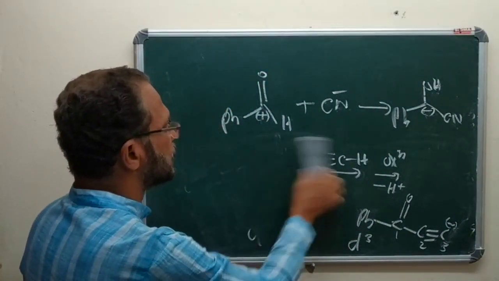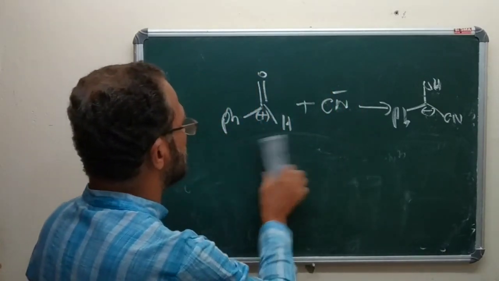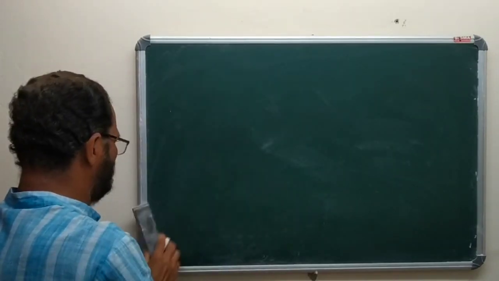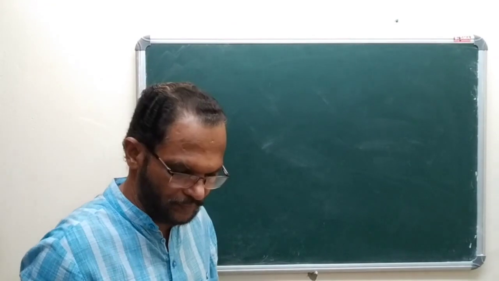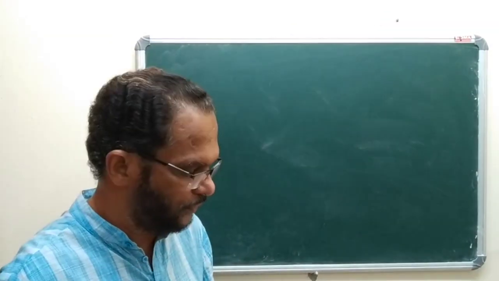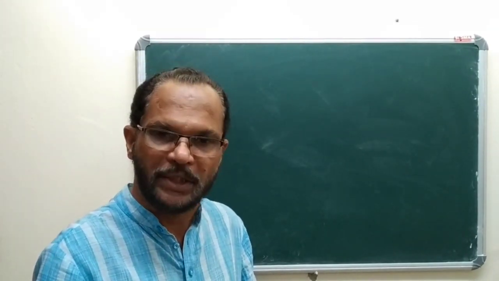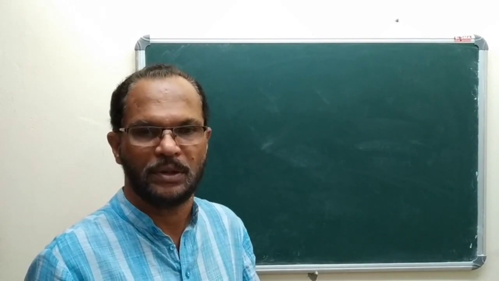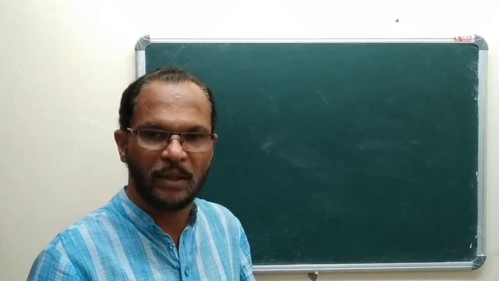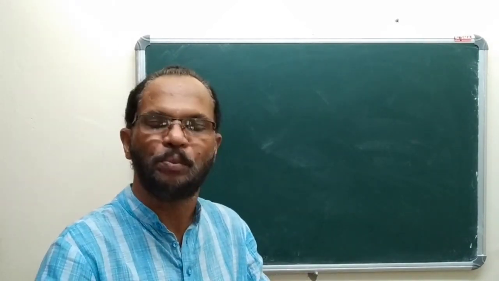Then another example. Say, another important example for imbalance, where there is no polarity change. There is no reversal of polarity while the reactive center of a carbon atom is changed from one position to another.